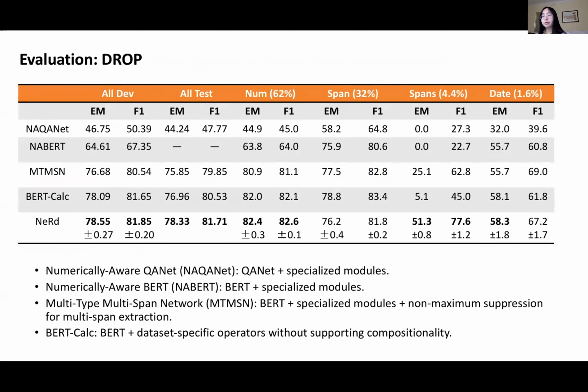Then here are the results. We demonstrated our neural symbolic reader model achieves the state of the art at the time of submission on the DROP dataset. So this work was published in ICLR 2020 as a Spotlight. So it is the state of the art at that time. It outperforms other neural networks that are specifically designed for this benchmark.